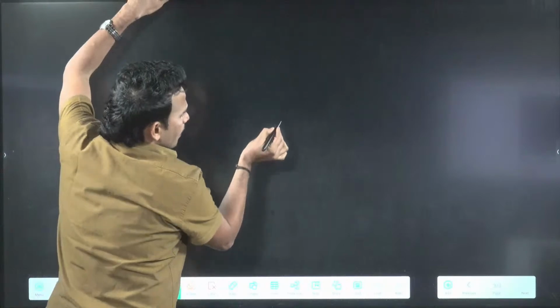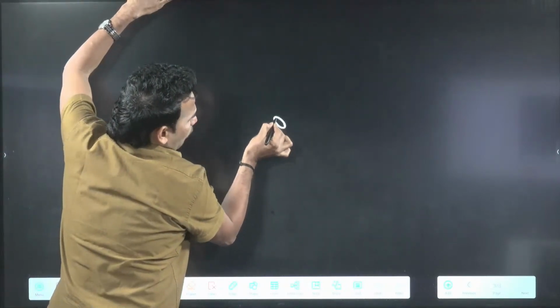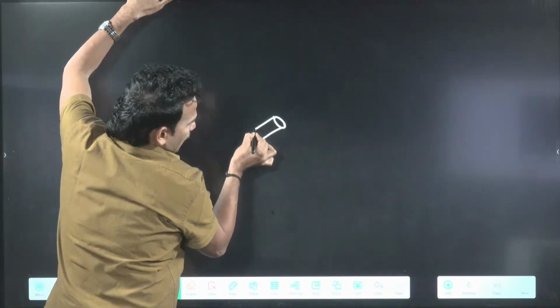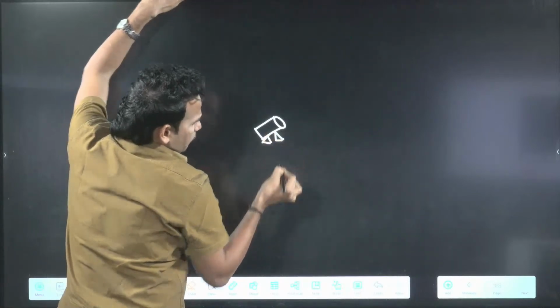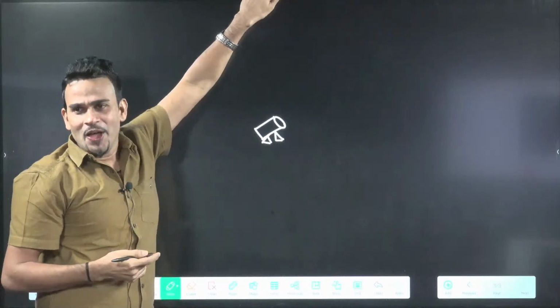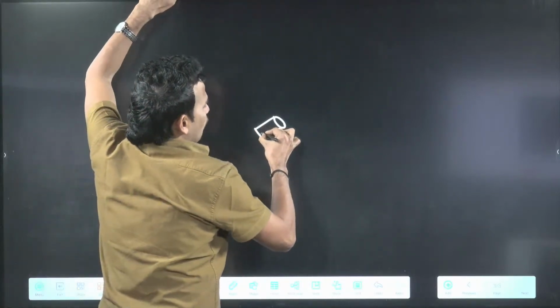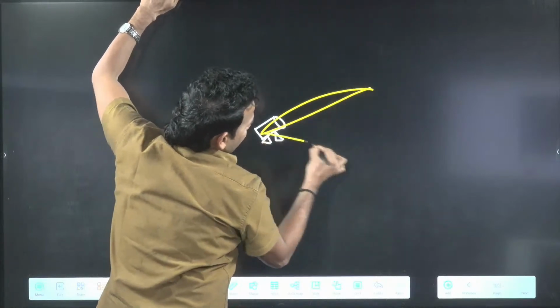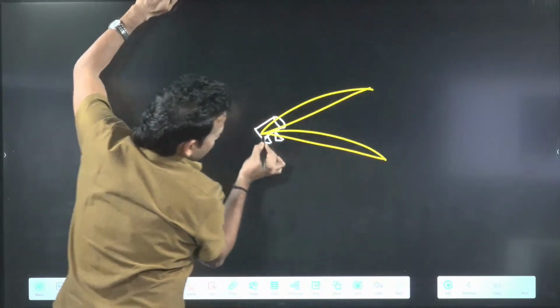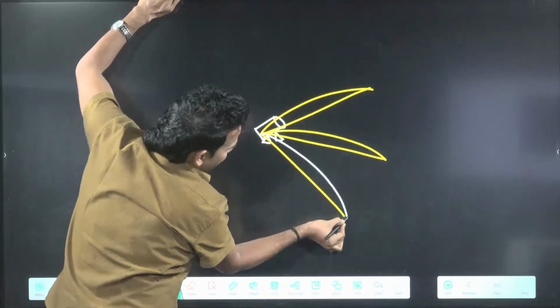What he said is, a gun is firing bullets in all possible directions. For example, let's assume this is the gun. It doesn't look like a gun, but you have to assume it is a gun. A gun is firing bullets in all possible directions. In one direction it will fire like this, in another direction like this, and like this it will fire.